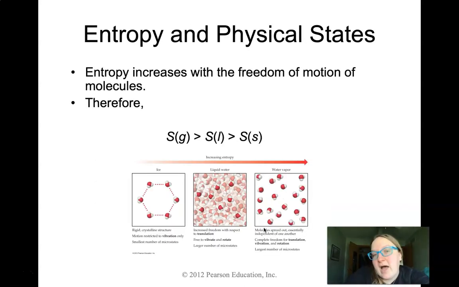From there, we can talk about how entropy is impacted by physical state. By now, I'm hoping you see that if we're talking about solid versus liquid versus gas, we should see an increase in entropy from the solid up to the gas phase because our molecules are now moving more randomly. They're moving more in general. They might be more free, right? Our gas molecules are very free and random versus our liquid molecules, which kind of have to stay together. They slide past each other, but they really have to associate with each other in terms of those intermolecular interactions.